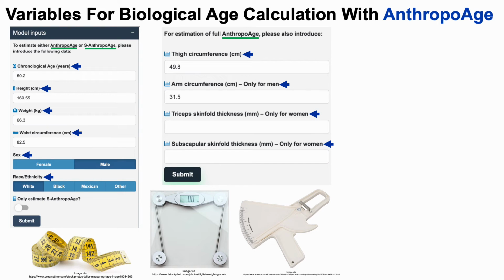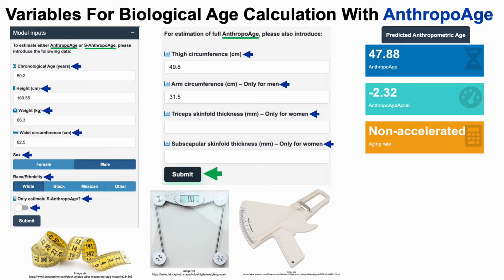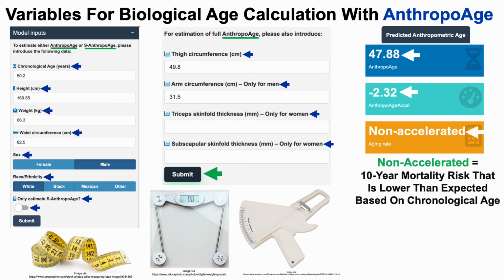For women, they would need a skin fold caliper, and that would be used to gauge the skin fold thickness on the back of the upper arm behind the triceps, and also subscapular skin fold thickness, so just below the scapula on the back. And then we would need to toggle the only estimate S AnthropoAge, toggle that off so that we get the full AnthropoAge estimation, and then click submit, and we get a similar number, 47.88, which that too, because it's less than 50.2, my chronological age, is non-accelerated. So, and again, that non-accelerated means it's a 10-year mortality risk that is lower than expected based on chronological age.